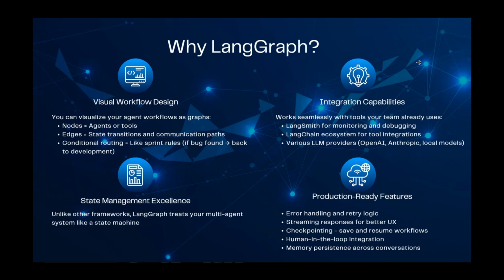Every single part you can monitor through LangSmith. This framework also does not depend on any LLM provider. Once you build a workflow using LangGraph, you can use OpenAI, Anthropic, even your local models, and with just a few changed lines, you can use any vendor's LLM.